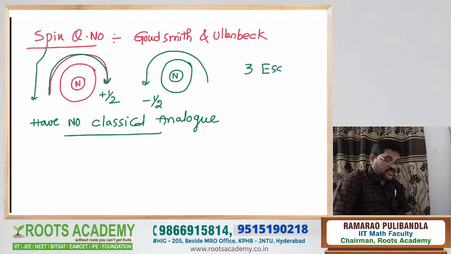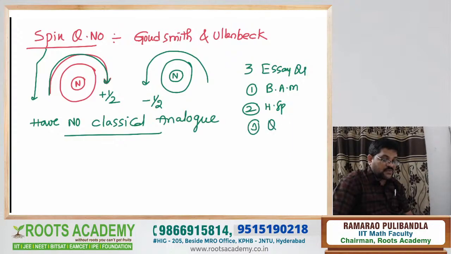Yes or no, students, please respond. The 3 essay questions: the first one is Bohr's atomic model and its limitations, completed. The second one, the hydrogen spectrum, is completed. And the third one, the quantum numbers explanation, is completed. Definitely one of these will be a question for 8 marks. The first year chemistry paper is very easy, not like second year. The second year chemistry paper is somewhat difficult.